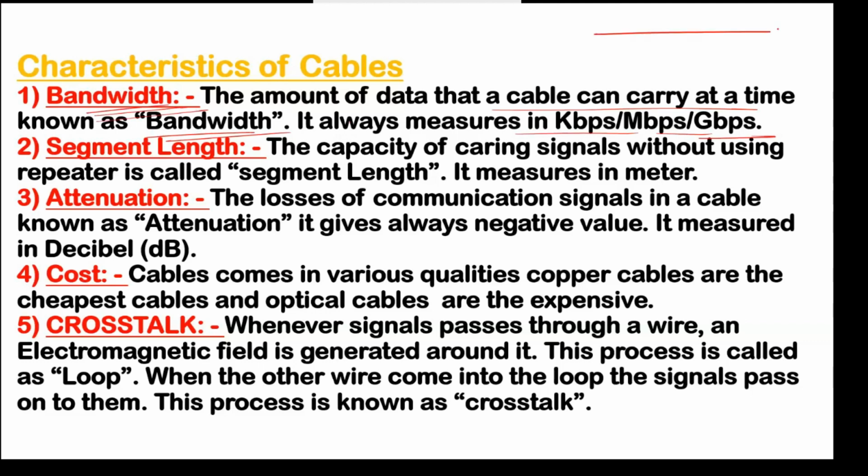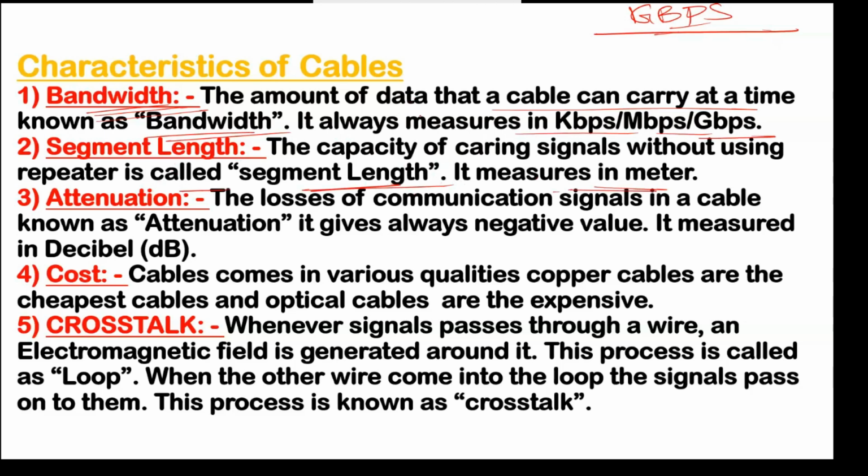Suppose I have this cable and I select a bandwidth of 1 gbps, that means 1 GB per second. The second thing I have to see is the segment length. Now, what is the meaning of segment length? The capacity of carrying a signal without using a repeater is called segment length. It is measured in meters.